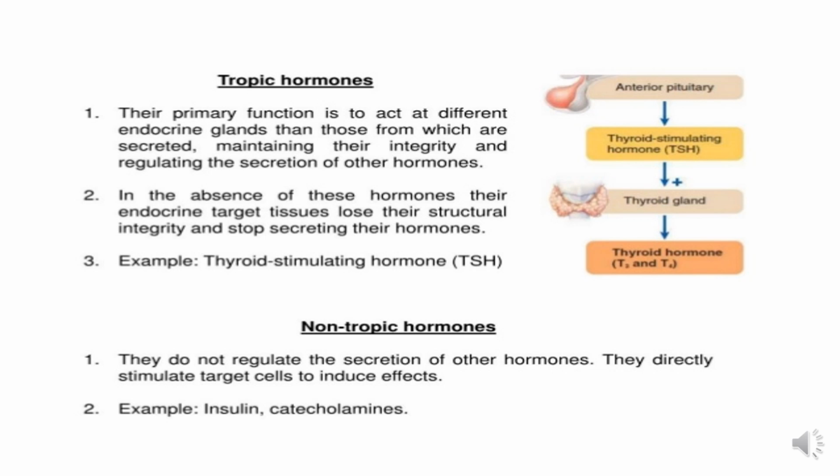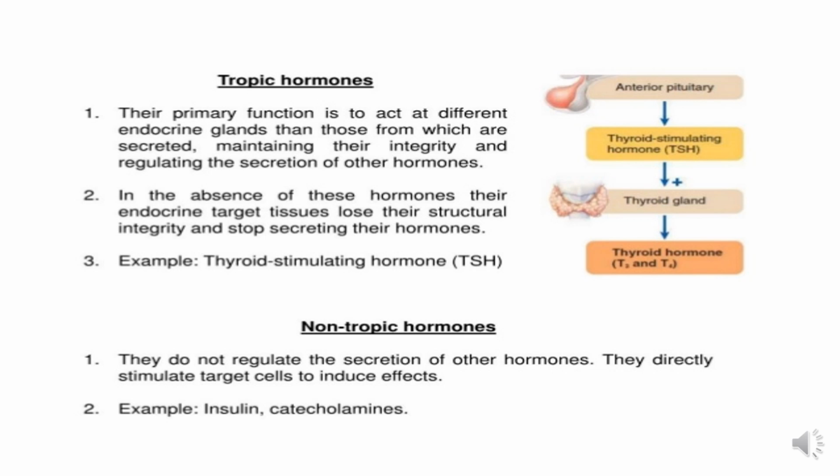Tropic hormones and non-tropic hormones. Tropic hormones: their primary function is to act at different endocrine glands than those from which they are secreted, maintaining their integrity and regulating the secretion of other hormones. In the absence of these hormones, their endocrine target tissues lose their structural integrity and stop secreting their hormones. Example, thyroid stimulating hormone.